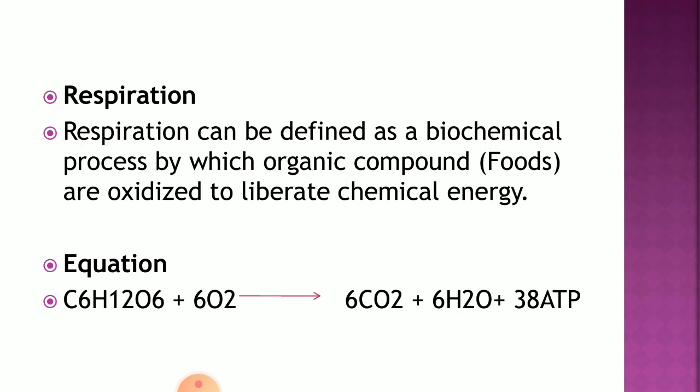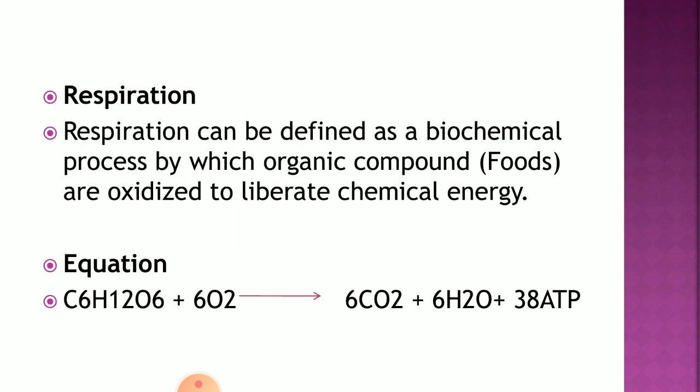For this process, gaseous exchange takes place between the organism and the environment. The site for the gaseous exchange is called the respiratory surface. These respiratory surfaces are very important so that there is an exchange of gases, because ultimately oxygen is required for the oxidation process. How that oxygen is going to enter, and how the gas will be exchanged with the respiratory surface, all these things we are going to discuss in this chapter.